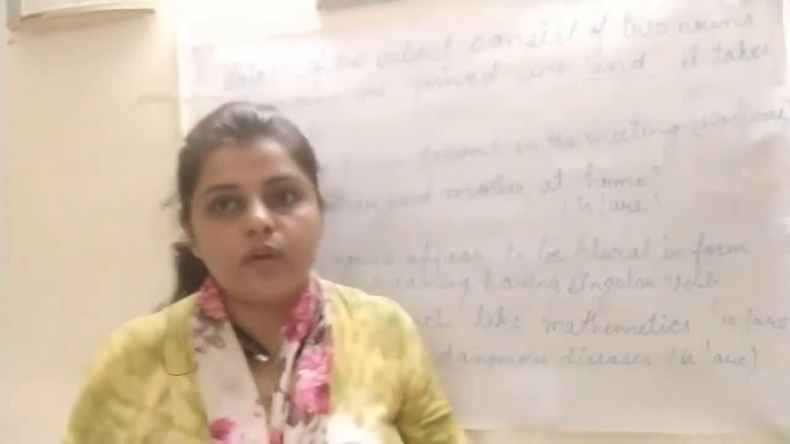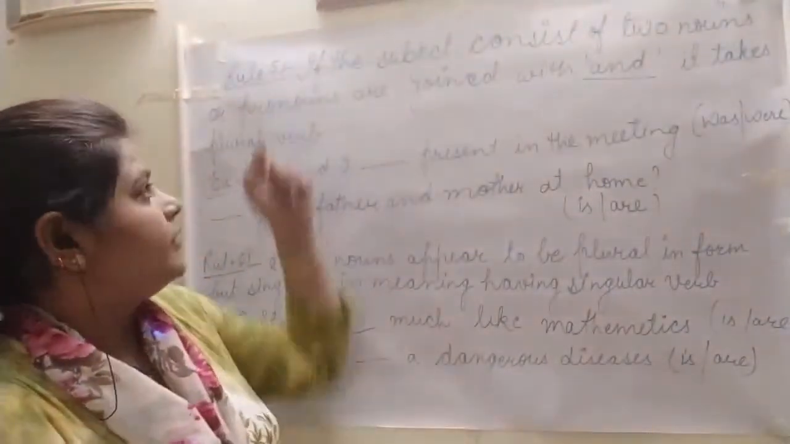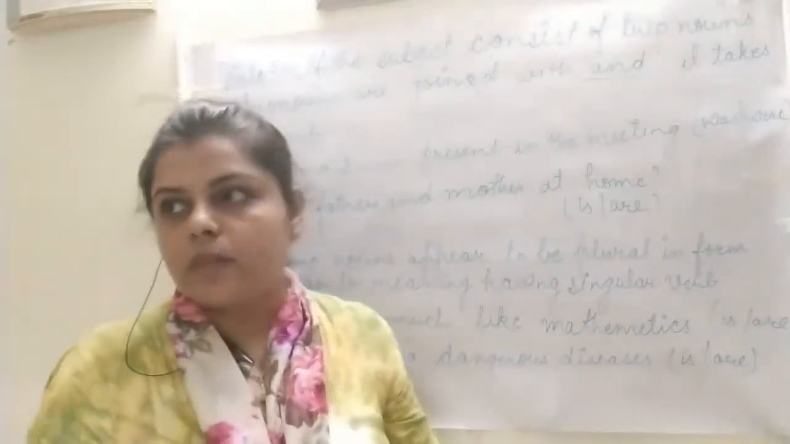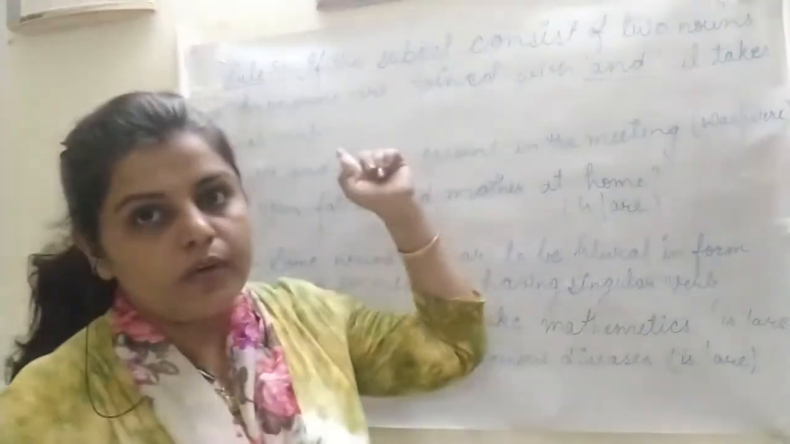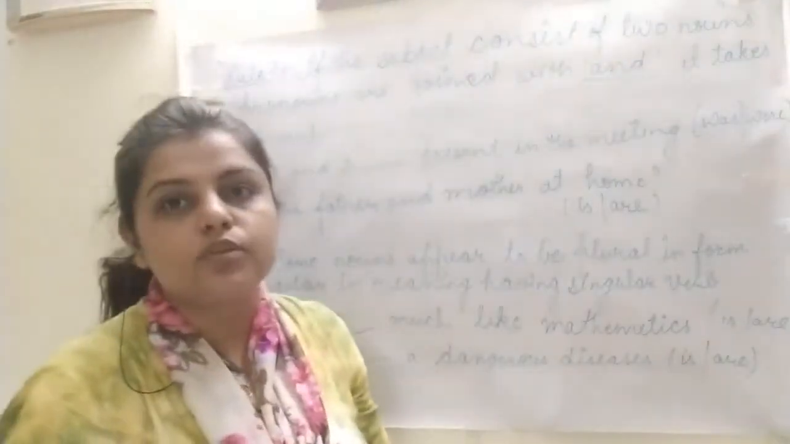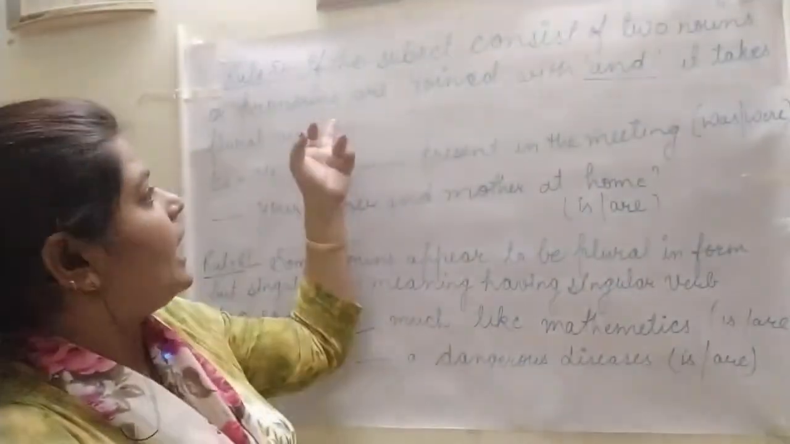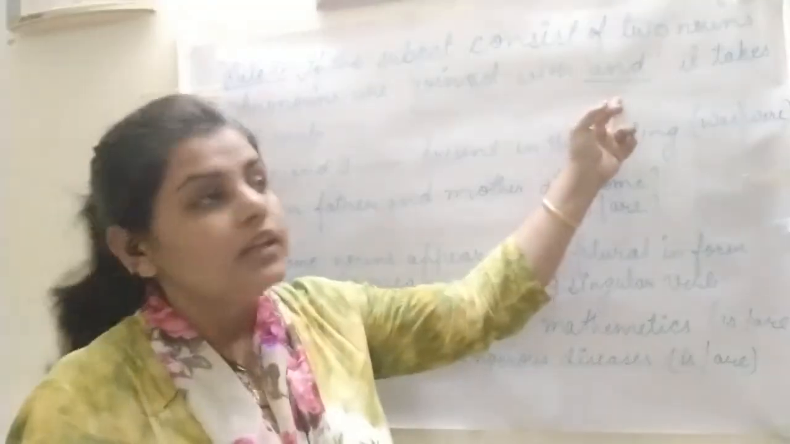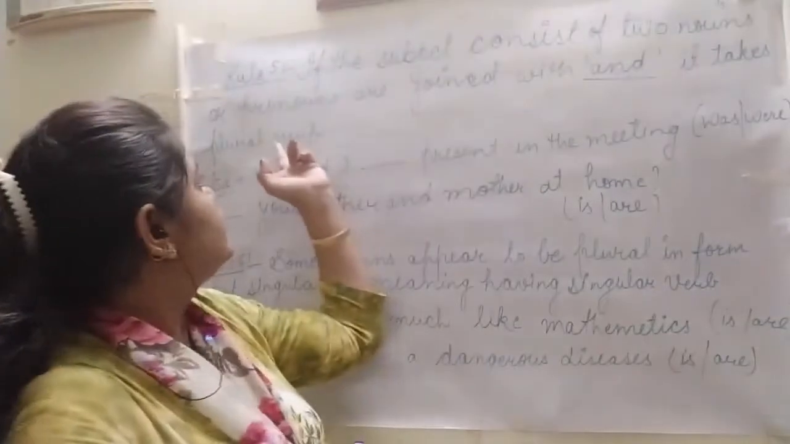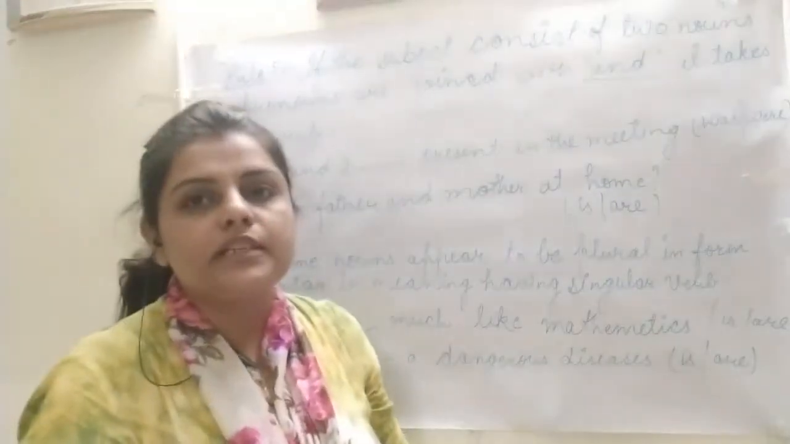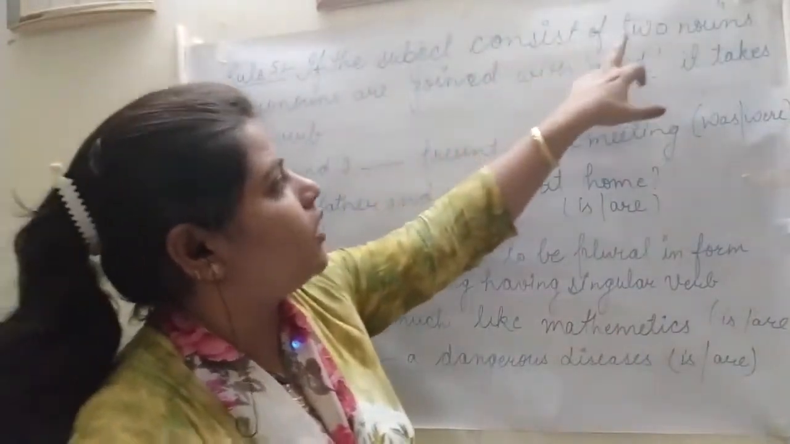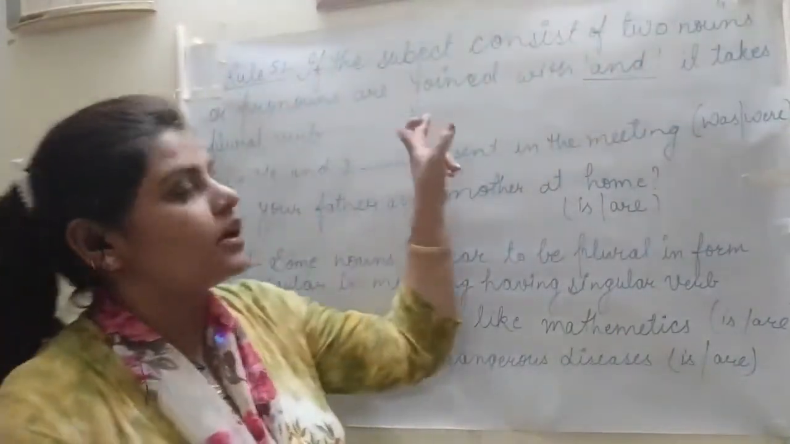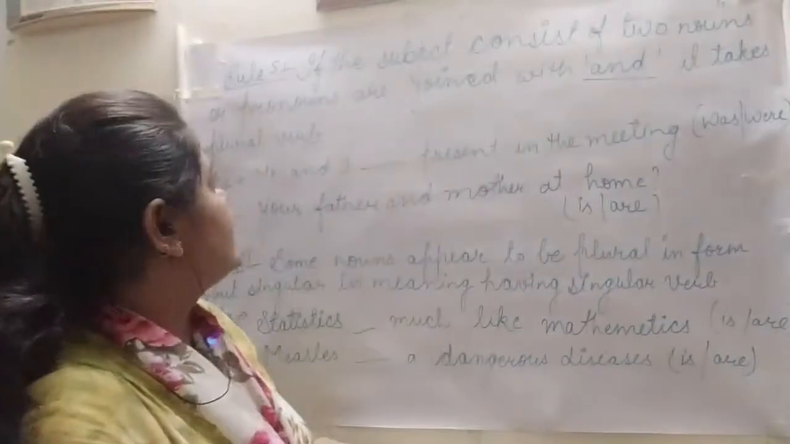Okay, now we'll proceed with rule number 5. What is rule number 5 saying? If the subject consists of two nouns or pronouns and they are joined with and, it takes a plural verb. It is taking a plural verb only. If the subject consists of two nouns or pronouns joined with and, it takes a plural verb.